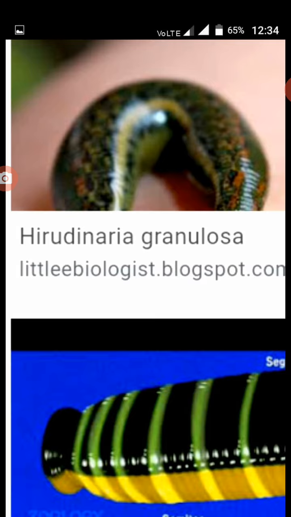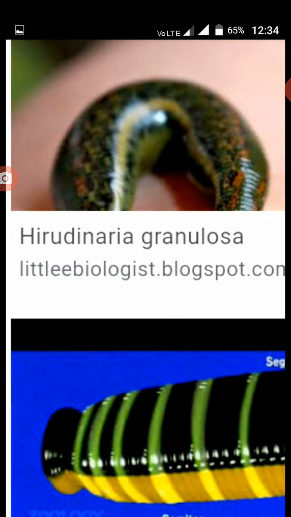Whenever it extends, it becomes ribbon shaped, and almost cylindrical in shape when it contracts. Both shapes: ribbon shape in the extended form, cylindrical shape in the contracted form. A leech may grow to a length of 35 cm. The coloration: the dorsal surface is olive green in color. The ventral surface is orange yellow or orange red in color.